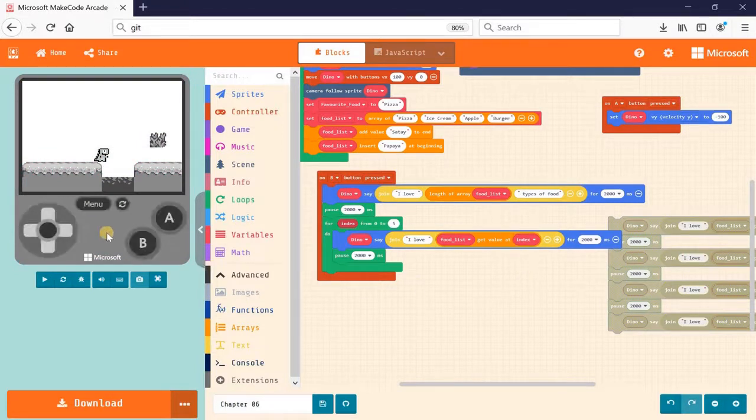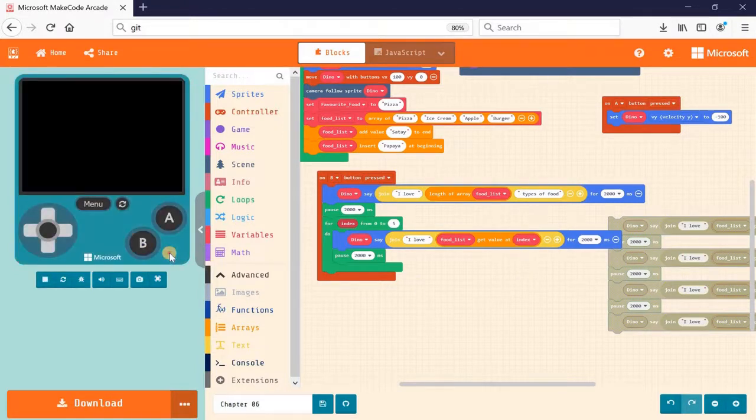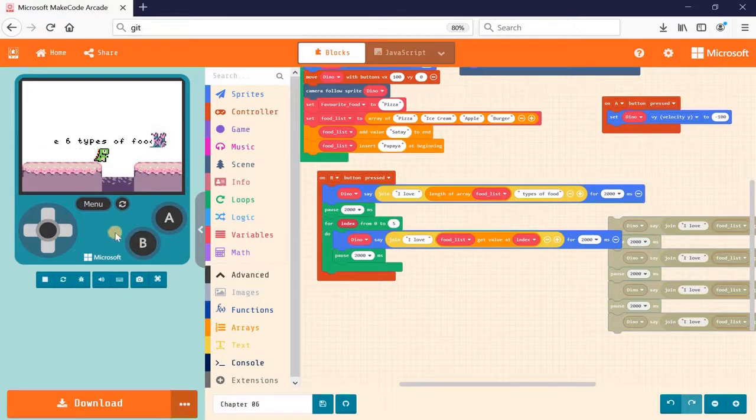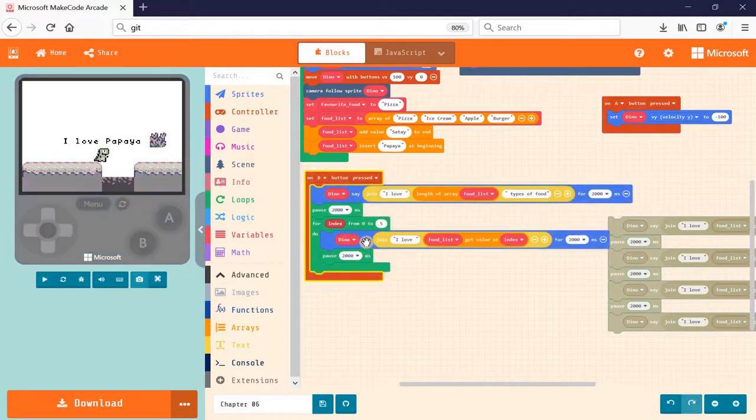Alright, so let's try out the code. Let me hit B. I love 6 types of food, and now it's the loop. I love papaya, the second loop pizza, third loop ice cream, apple, and the end should be burger, and of course satay. Okay, so I just need one set of code like this. It's a lot shorter than what I used to have previously.